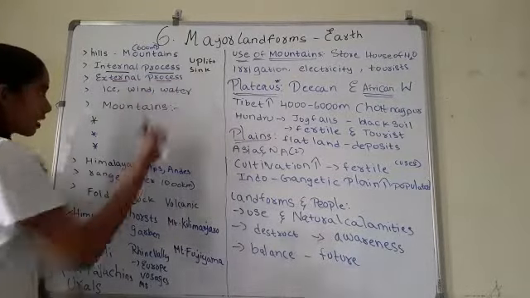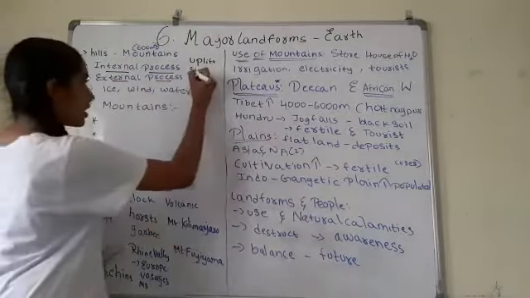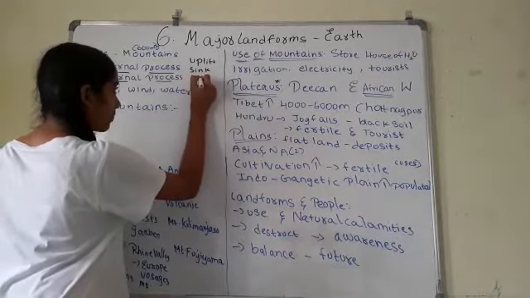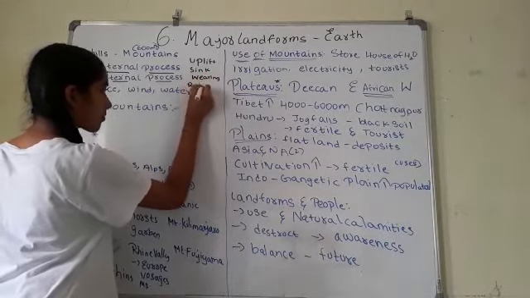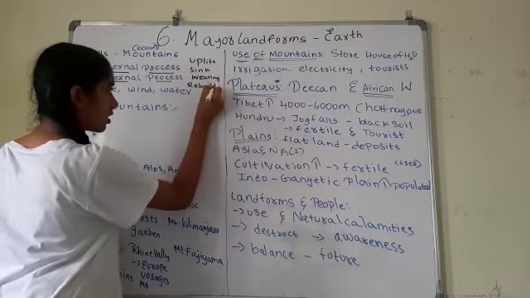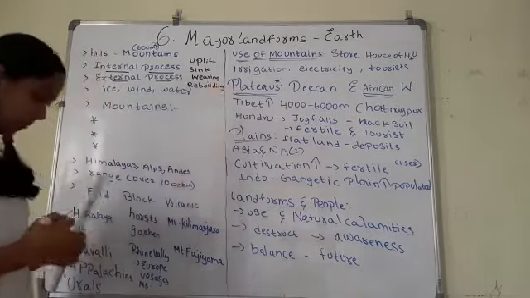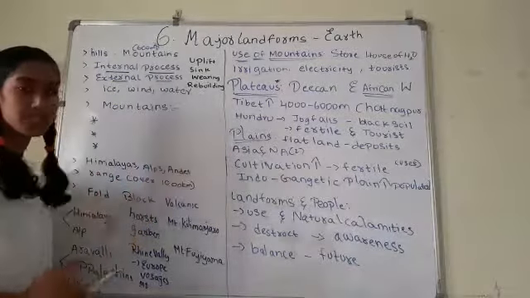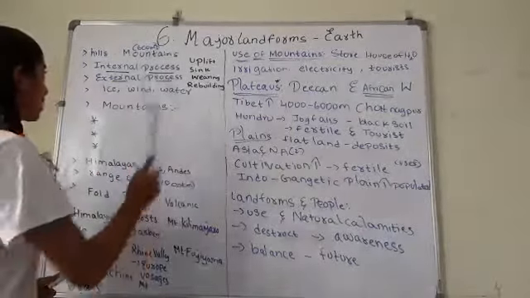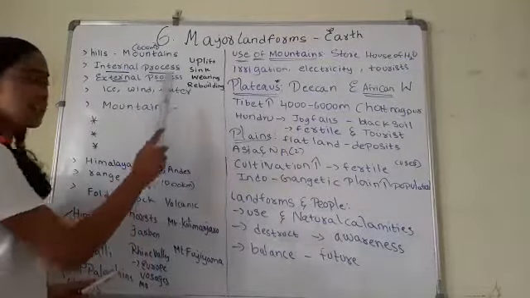This external process leads to wearing down and rebuilding. Wearing down and rebuilding is nothing but the erosion and deposition process. So, this is about the internal process and external process.